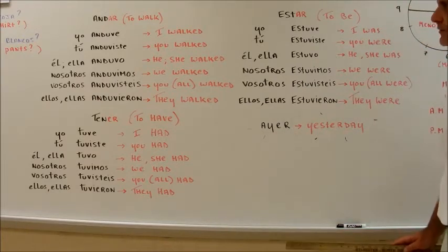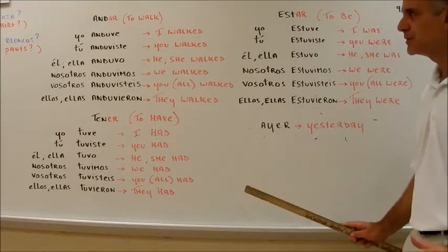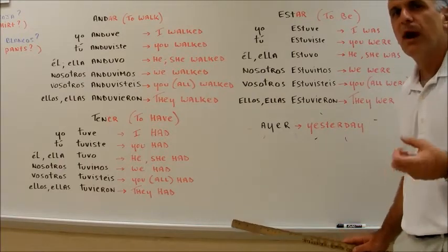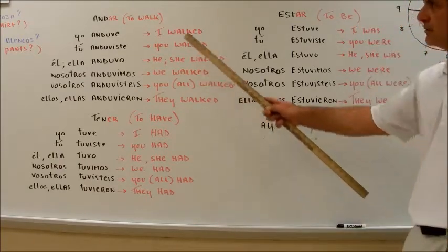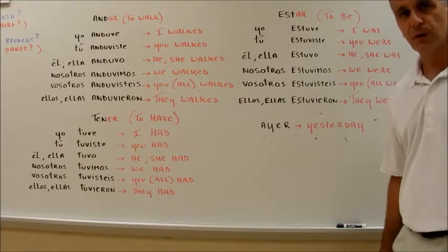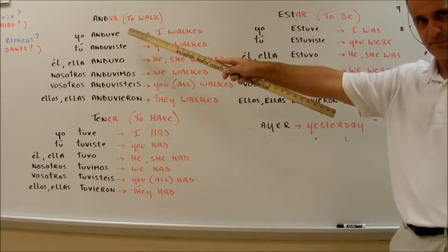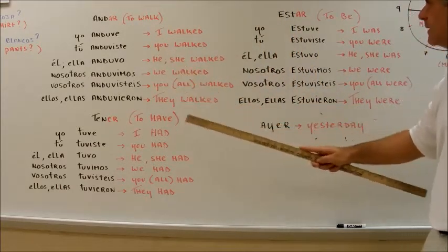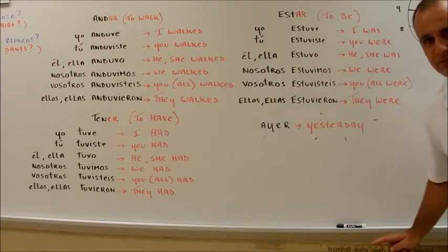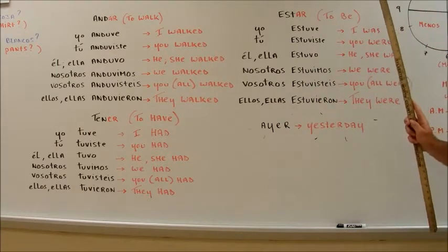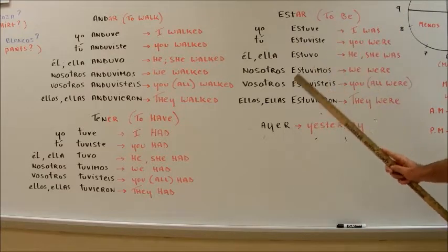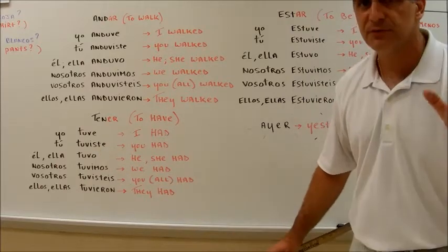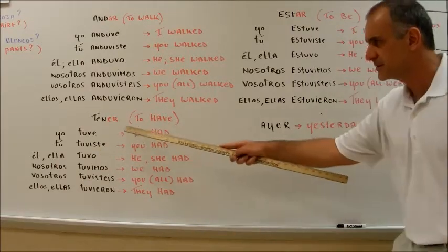Now, here what we have is 3 irregular verbs that we're going to conjugate. We're going to look at them in the past and see what happens to them. Alright, andar is an AR verb. Andar means to walk. So repeat after me. Andar. Good. That's to walk. One more time. Andar. Very good. Now let's go for the second one. That's another AR verb. Repeat after me. Estar. Estar. Alright. Now the third one that you have here is going to be tener. Repeat after me now. Tener. Very good. That's the ER verb.